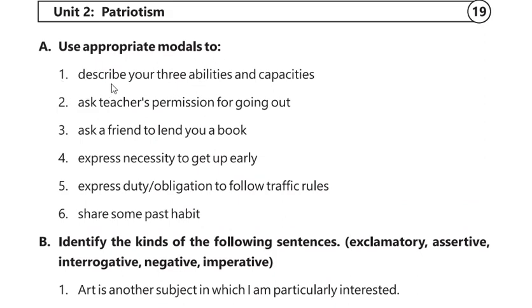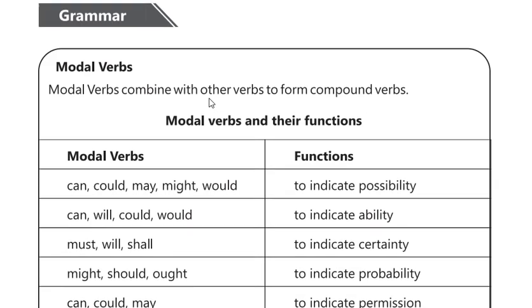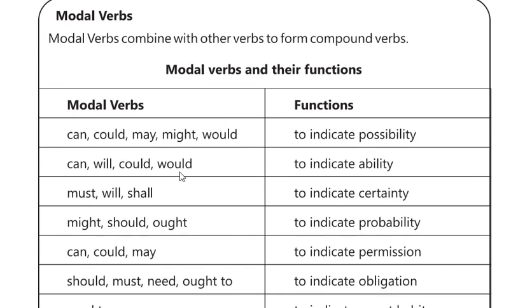Next activity: use appropriate modals. First one is describe your three abilities and capacities. We have read that to define ability and capacity, we use can, will, could, would. So you have to use these words in your sentences to define your ability or capacity.